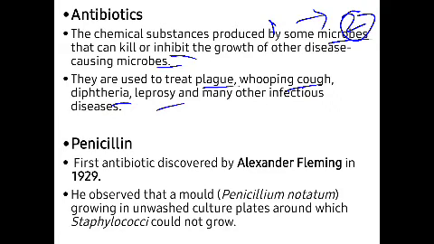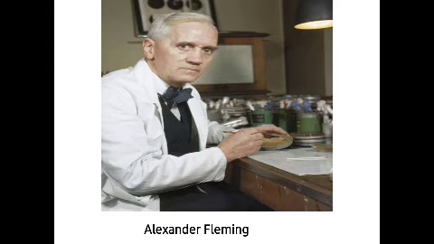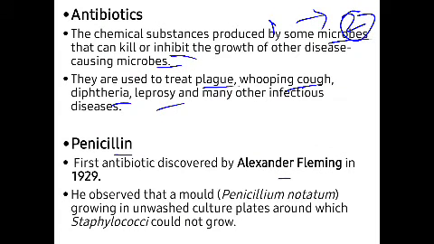Okay, so next is penicillin. Now this is the first antibiotic. This is penicillin, which was discovered by Alexander Fleming in the year 1929. Now we can see that he is Alexander Fleming who discovered this antibiotic, penicillin, in the year 1929.